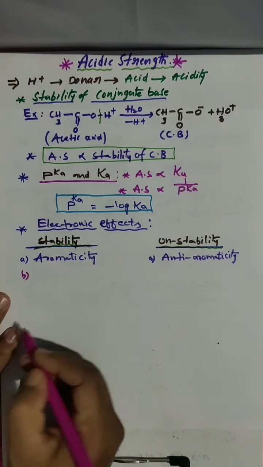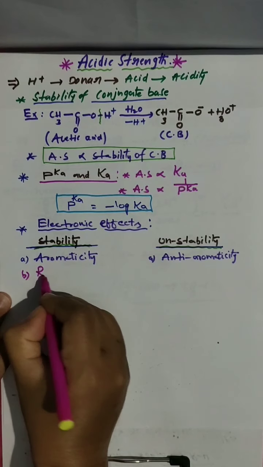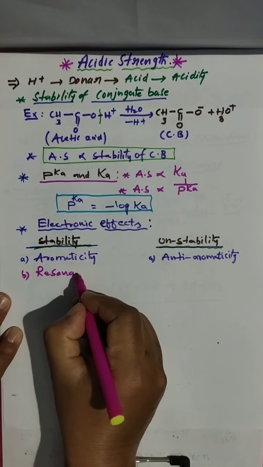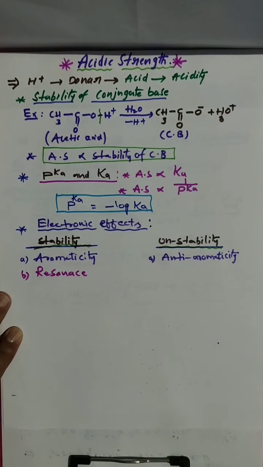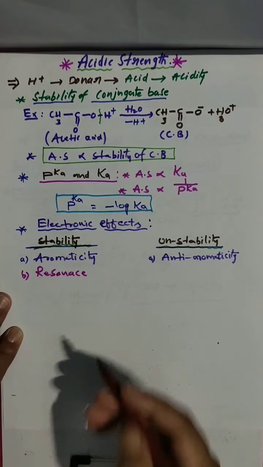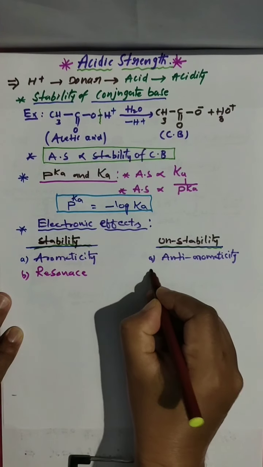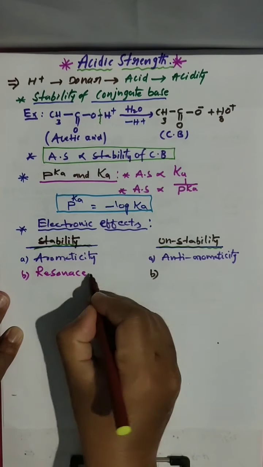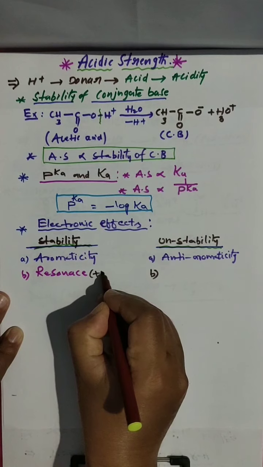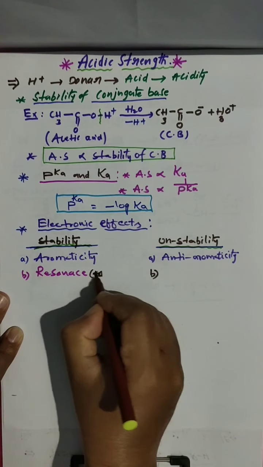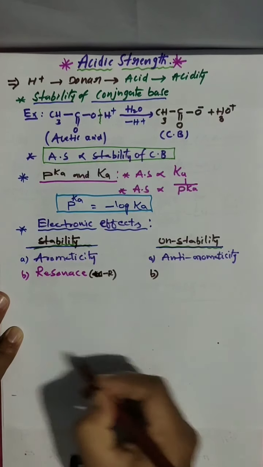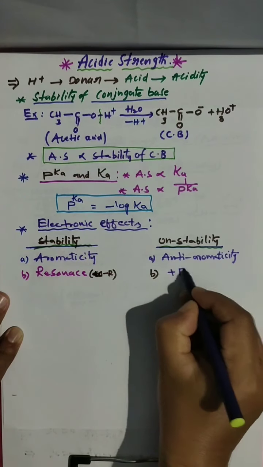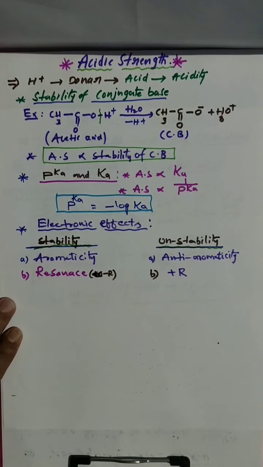Next, resonance. If the given compound shows resonance, that is stable. And resonance we have two types, minus R and plus R. If the compound has plus R, that is unstable.